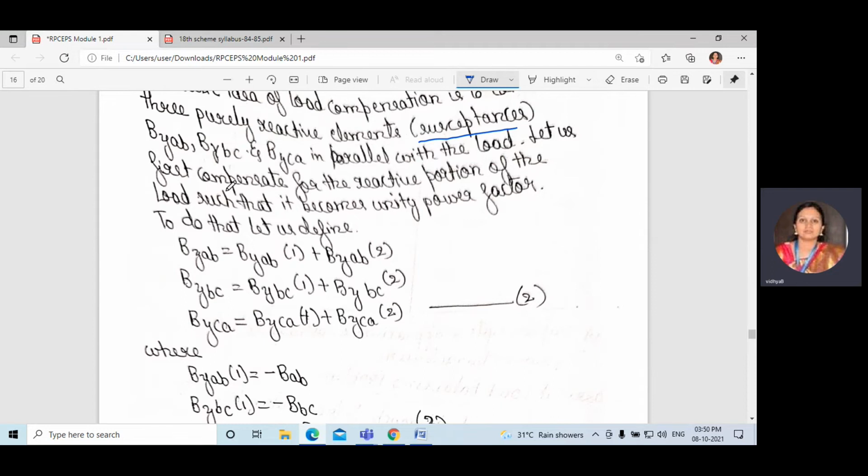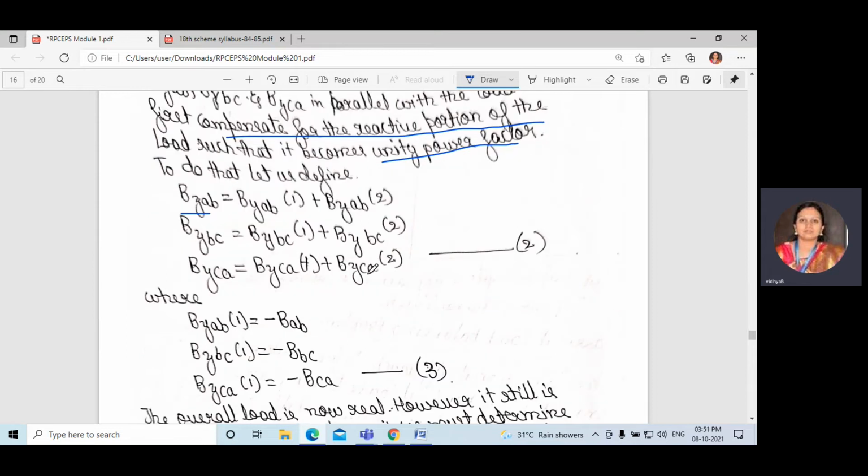Let us first compensate for the reactive portion of the load. First we shall compensate the reactive portion of the load, then it becomes unity power factor. First we need to compensate the reactive power, then it will become unity power factor. First, BYAB is equal to BYAB1 plus BYAB2, BYBC is equal to BYBC1 plus BYBC2, BYCA is equal to BYCA1 plus BYCA2. This is equation 2.